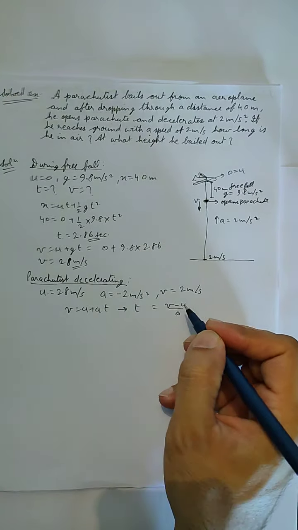Then we can apply again the second equation of motion. It will be x equals ut plus half at square, and if we substitute the values, it will be 28 into 13 minus half into 2 into 13 square. Now you can solve this part yourself. You will get the value of x to be equal to 195 meters. That means for this entire journey, this much height is equal to 195 meters.